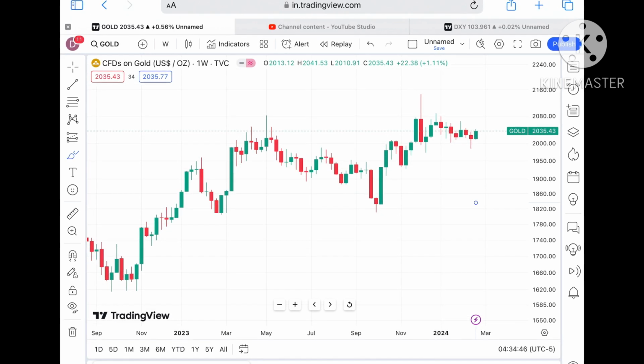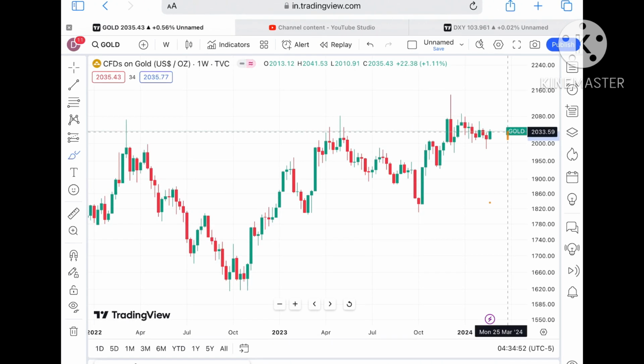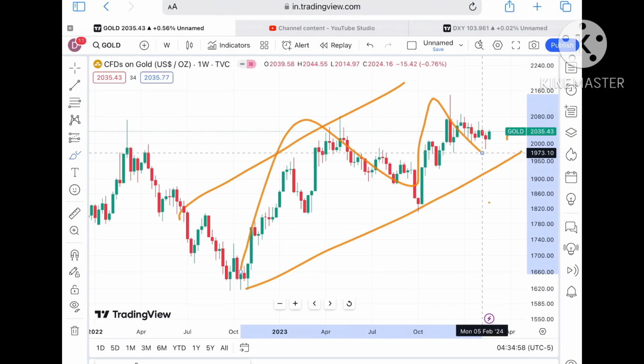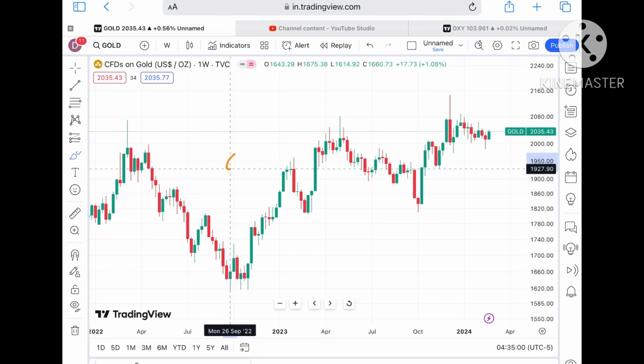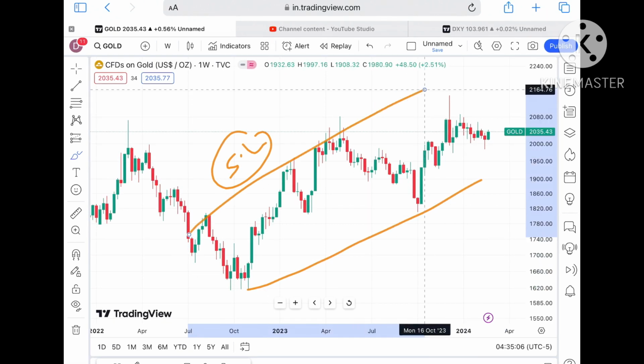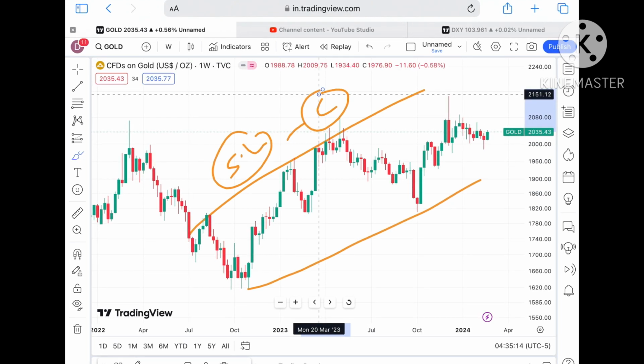Now understand, the market is always uncertain. If you think that the market will move as per you, no, it will not. So what you have to understand looking at this particular market is that I will not say that the market will go continuously upside. As you can see, there will be volatility. So you have to decide your SL as per that, because you should not think that the market will move as per you. If you look at this, the overall trend is upside but the volatility is very high. So decide your SL as per that.